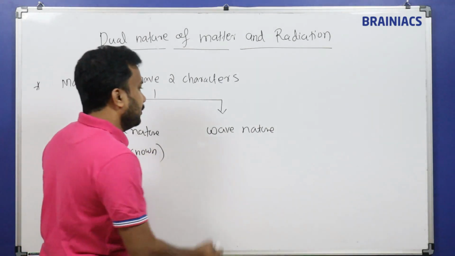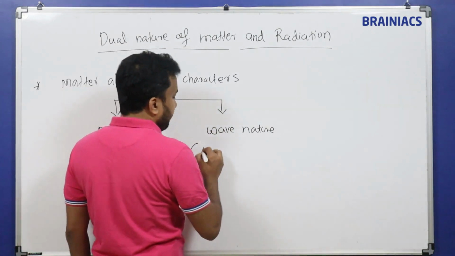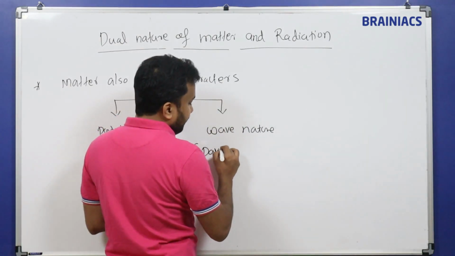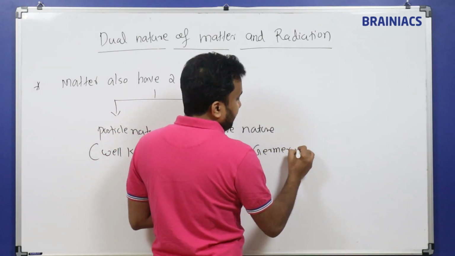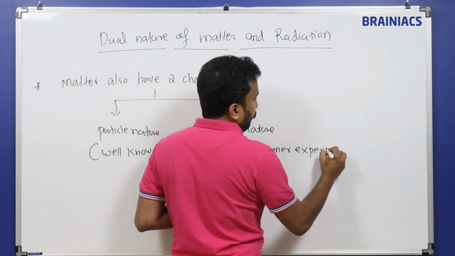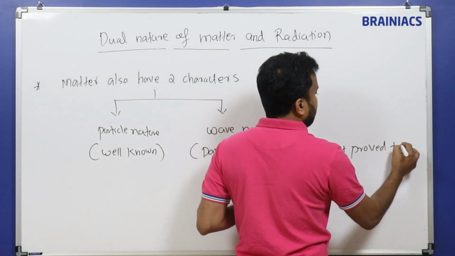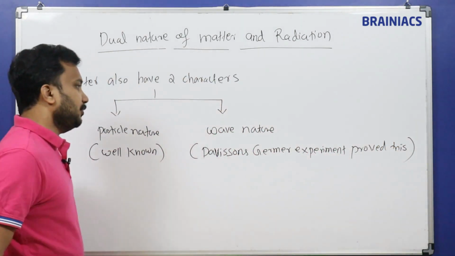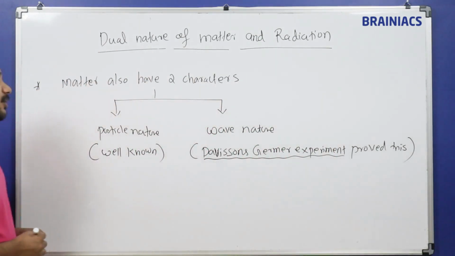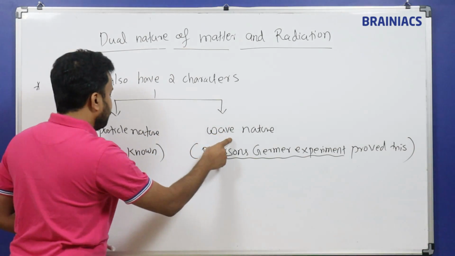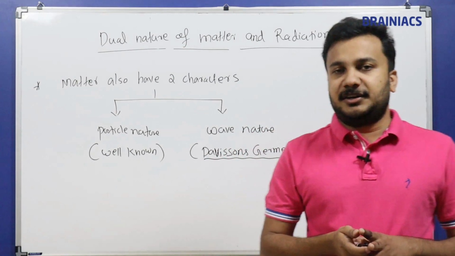But what is wave nature? We will study wave nature at the end of the chapter. The wave nature of matter is proved by the Davisson-Germer experiment. You don't need to bother about it now, but just remember the term: the Davisson-Germer experiment proved that matter also has wave nature, and that matter has particle nature is a very well-known theory to us from childhood onwards.